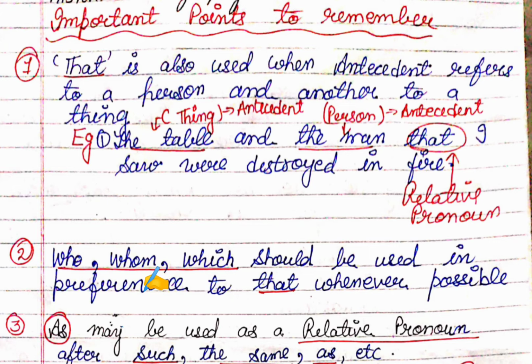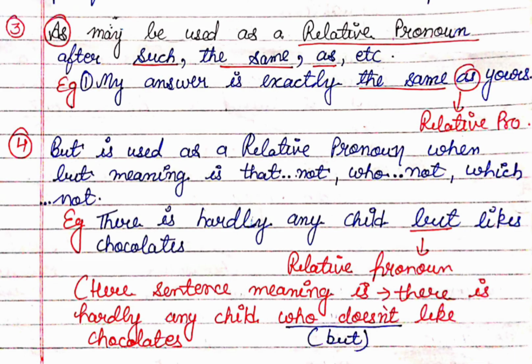For example, the table and the man that I saw were destroyed in fire. The table is a thing, the man is a person, and that is a relative pronoun. For that, the antecedent is a thing and a person. Second point, who, whom, which should be used in preference to that whenever possible. Important point: as may be used as a relative pronoun after such, the same as. Example, my answer is exactly the same as yours. So here as is a relative pronoun.